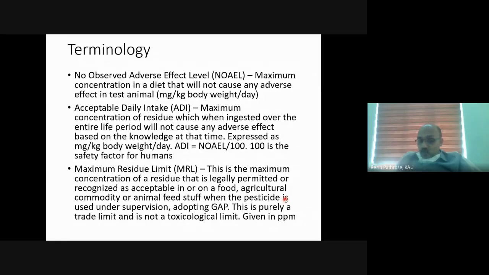When the pesticide is used under supervision, adopting good agricultural practices. That is critical. Say we are recommending a farmer to spray 2 ml per liter of a particular pesticide, and if a farmer sprays 4 ml per liter, it is not good agriculture practice. Here the MRL will not apply because the farmer has to follow good agriculture practices. If he doesn't, invariably his residue will cross the maximum residue limit. The next sentence is, this is purely a trade limit and it is not a toxicological limit.